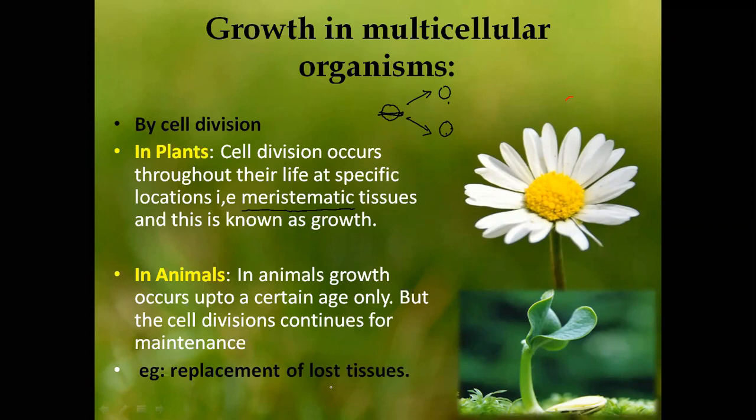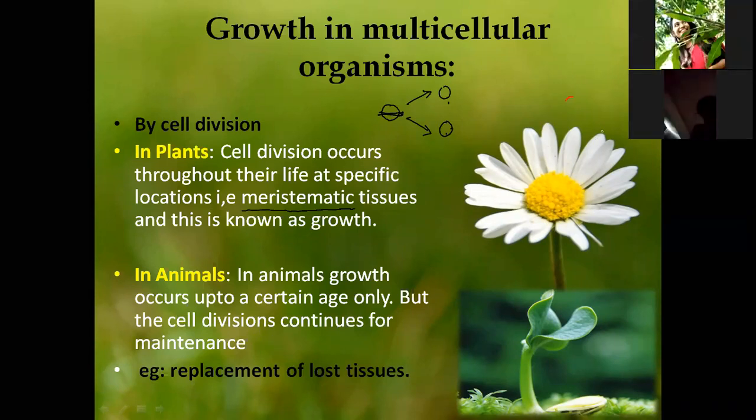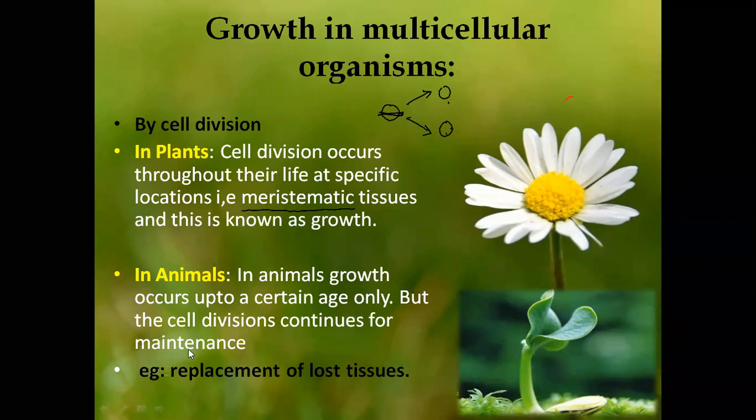The healing process, replacement of lost tissue, is nothing but it heals. The healing process takes place and only there the cell division can take place. You are understanding what I am telling? So, what happens is at a certain age the cell division in human beings or animals can stop.